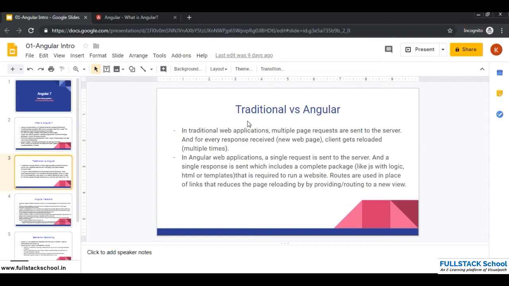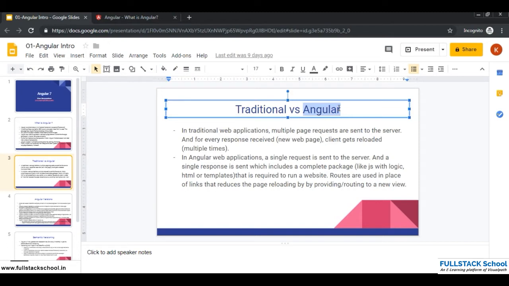So, a more detailed explanation of what a single page application is. Before seeing a clear explanation of a single page application, let us see what traditional web development is. In traditional web development, multiple page requests are sent to the server, and for every response received, the client gets reloaded multiple times.